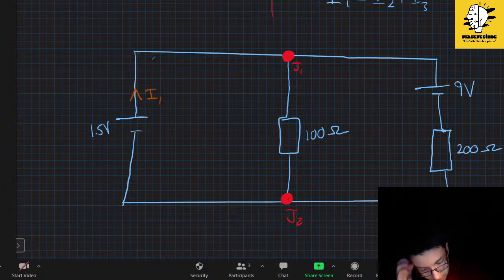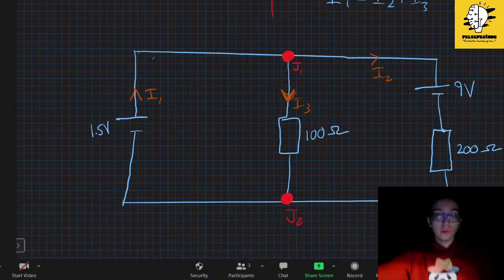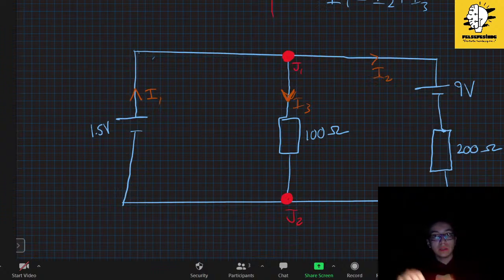And let's say the current here is I2, and this is I3. I completely made up the directions of the current, because in the following parts of the question, if I find a negative result, as you may remember, I will just reverse the direction. And if it is still positive, it will remain the same.